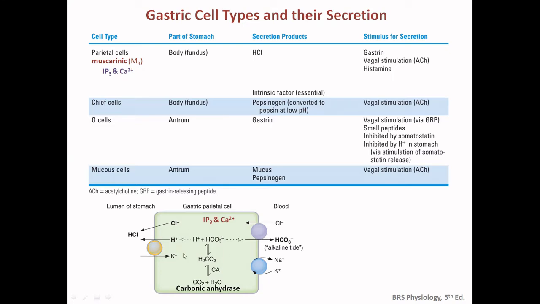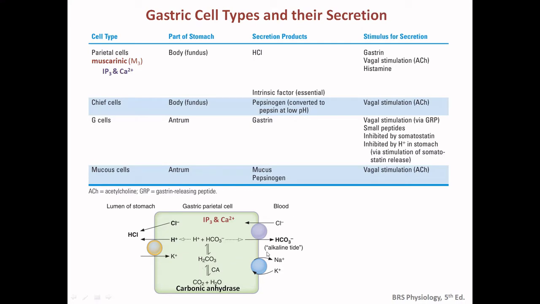And you can see here that this H plus, by the proton potassium antiporter or the proton potassium ATPase, is secreted into the lumen of the stomach, and the proton is accompanied by another negative charge, the chloride. So the parietal cells secrete HCl. So there is net neutrality, meaning HCl. One H plus is going out, one chloride is going out, so one potassium is going in here.